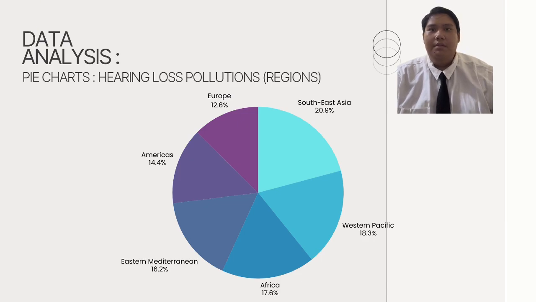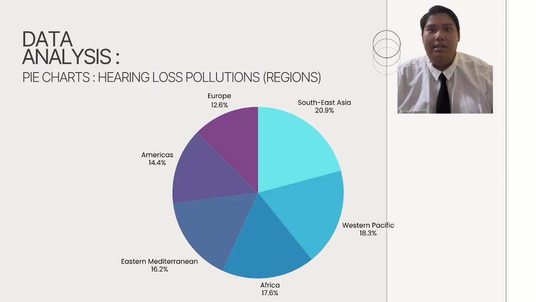The variable presented in the chart shows the percentage of hearing loss pollution in different world regions. It highlights how much each region is affected by environmental noise and hearing problems. The Western Pacific records 18.3%, which is slightly lower than Southeast Asia but still higher than Africa, which has 17.6%.